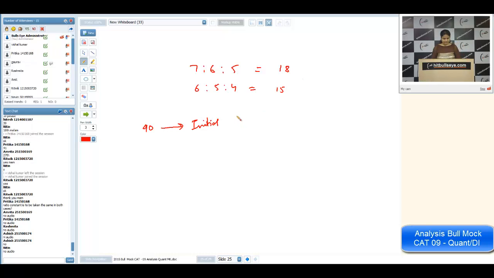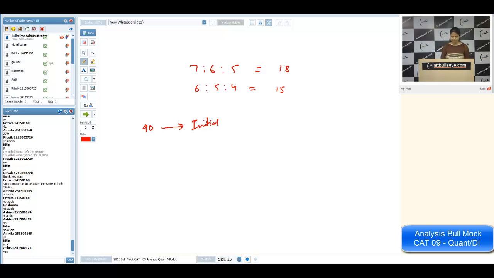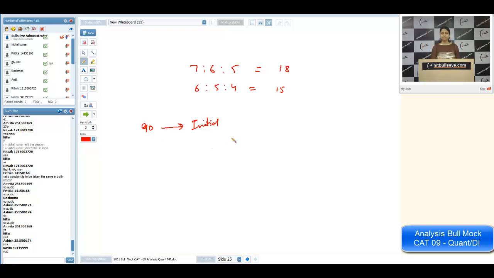Yes, are you getting me now? Okay. See, I'm taking 90 here. Why so? Because 90 is a common multiple of 18 and 15. You can try the numbers. For example, you can take 180. You can take any number, 270, and so on.